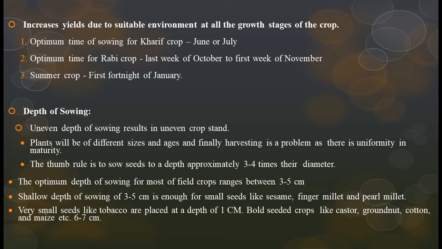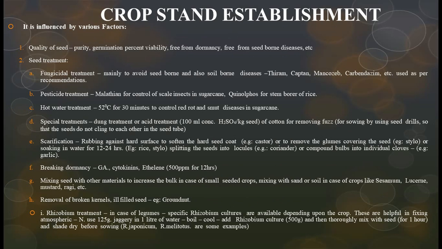Shallow depth of sowing, 3 to 5 centimeters, is enough for small seeds like sesame, finger millet, and pearl millet. Very small seeds like tobacco are placed at a depth of 1 centimeter. Bold seeded crops like castor, groundnut, cotton, and maize, etc., can be sown up to 6 to 7 centimeters.